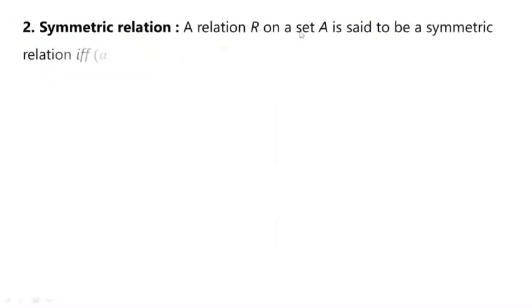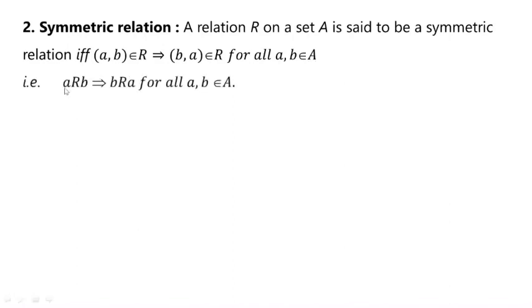Nextly we have symmetric relation. A relation R on set A is said to be symmetric if (a, b) belongs to the relation R, that implies (b, a) also belongs to the relation R, for all a, b belongs to the set A. So here if a is related to b, that implies b is related to a for all a, b belongs to the set A.